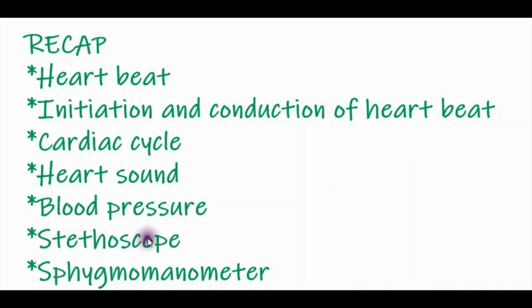The next one is the stethoscope. That is the instrument used to find out health problems. The last one is the sphygmomanometer. Two types of sphygmomanometers are available: one is the manometric and the next one is the digital one. This instrument, the sphygmomanometer, is used to measure blood pressure. So these are the topics we have completed today.